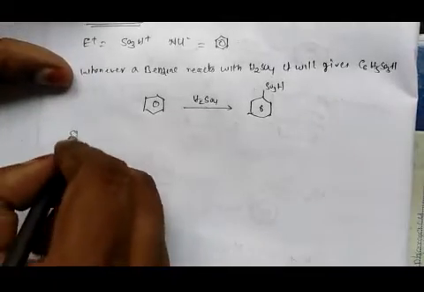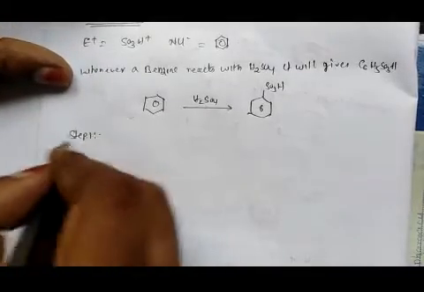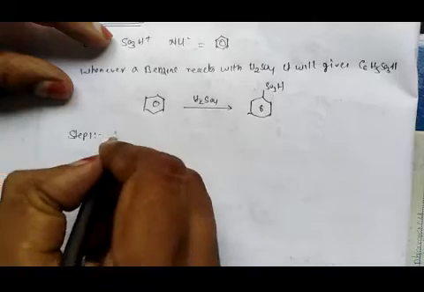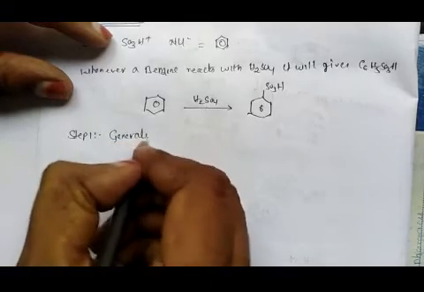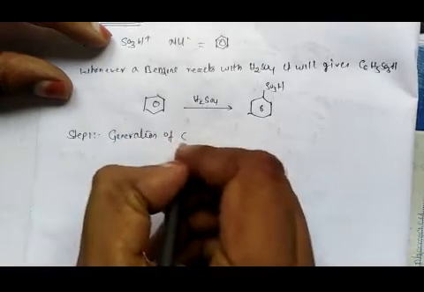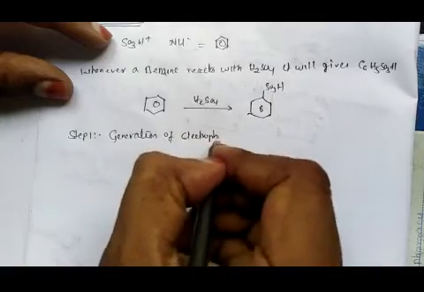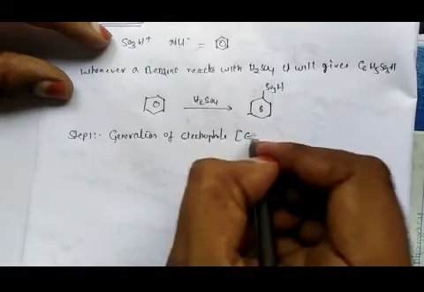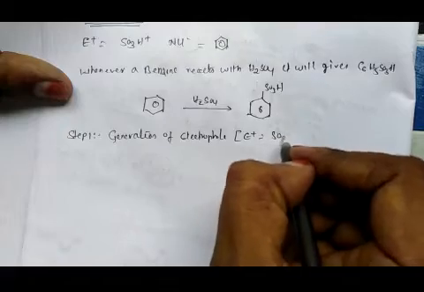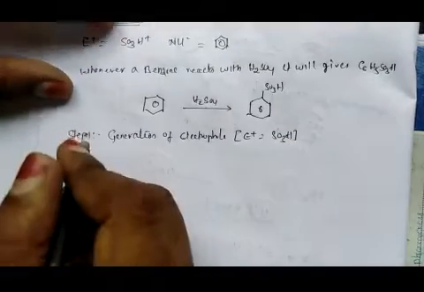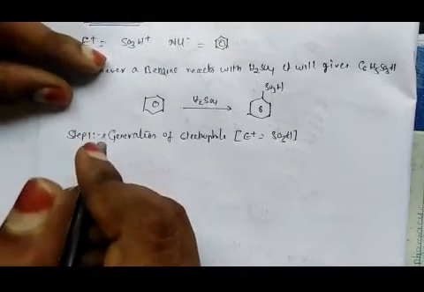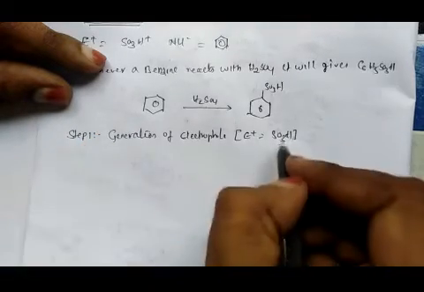So the first step in any electrophilic aromatic substitution is the generation of the electrophile, that is E plus, which here is SO3H. So how will you generate SO3H?